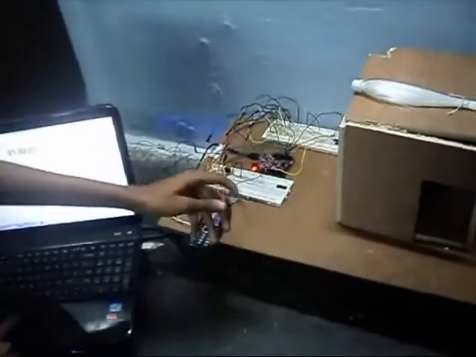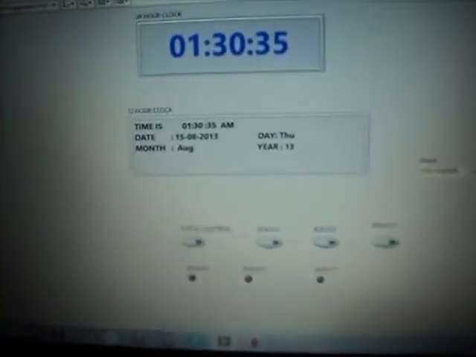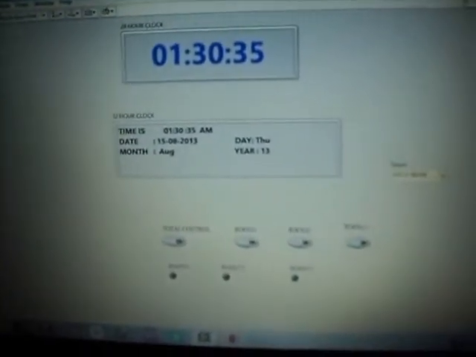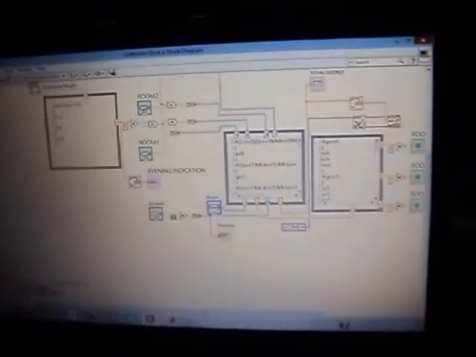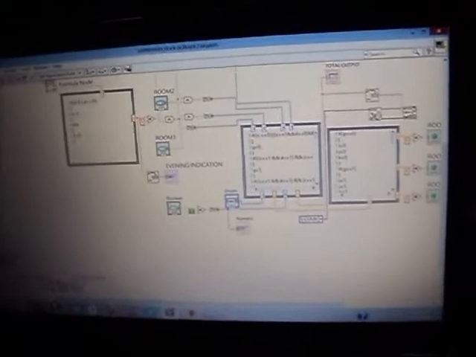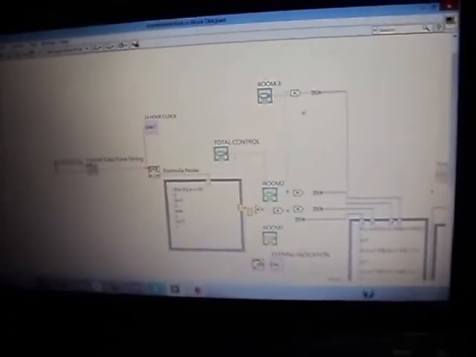Now I am going to show you the LabVIEW. This is the front panel of the LabVIEW. As we know, LabVIEW consists of two major parts: the front panel and the block diagram. Initially we started the project work using the Arduino freeware IC, so we need to program a lot in order to interface the LabVIEW with the Arduino IC. So this is a program that we have used.